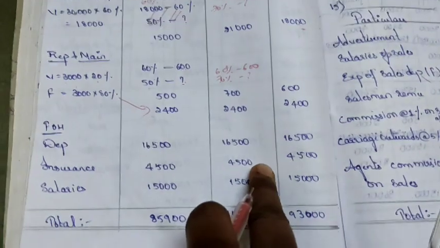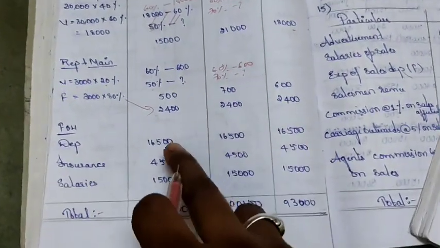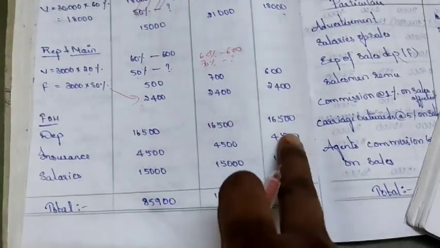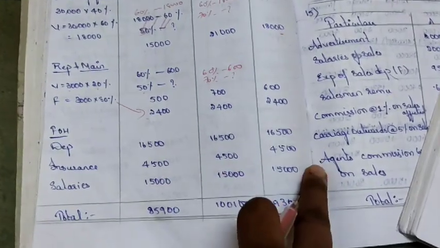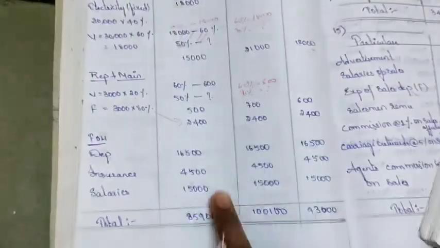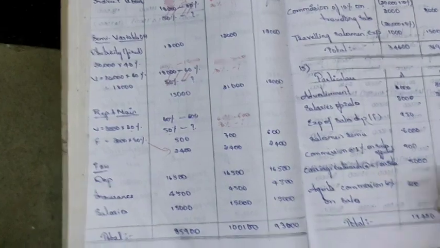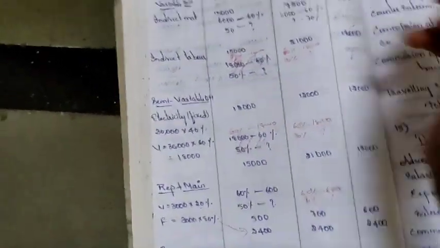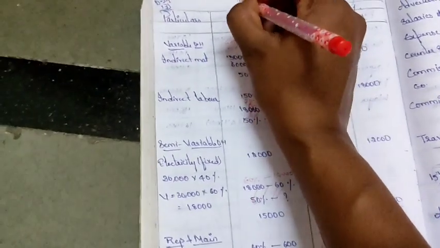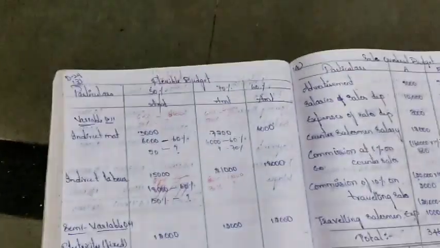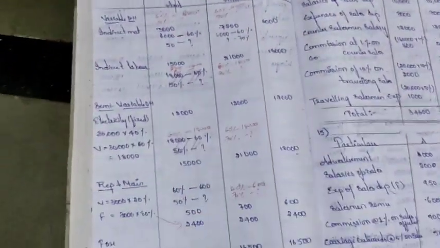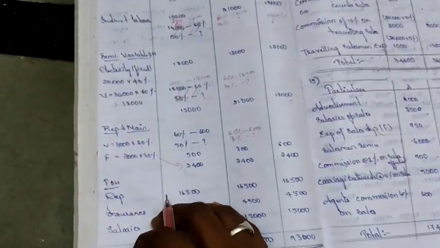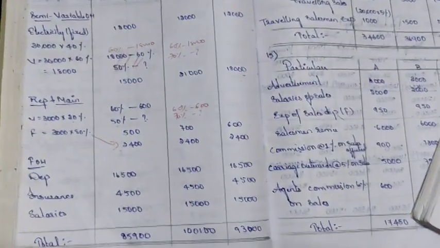Next, the remaining three items he has given, fixed overheads, depreciation, insurance and salaries, we take the same amount. These are all fixed, so the amounts will be the same for all the capacities. Now we have to do the total. This is not a flexible budget, this is a manufacturing overhead budget. By this we have completed the topic budget and budgetary control.